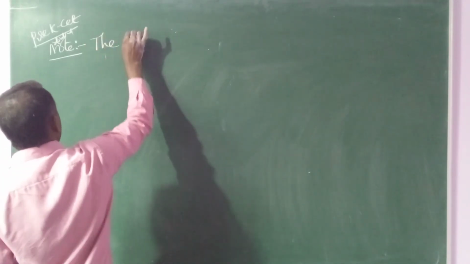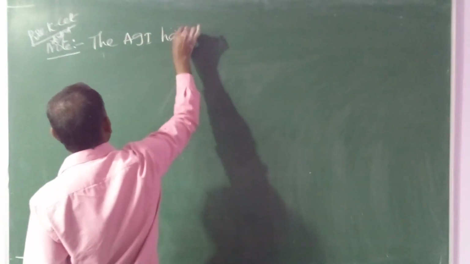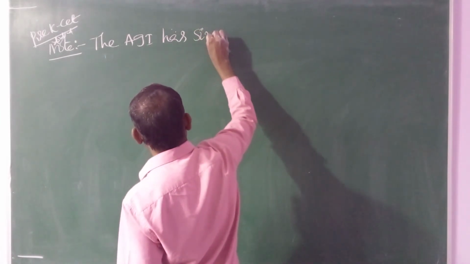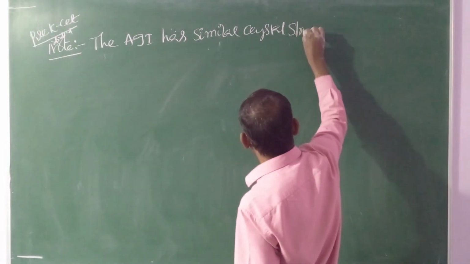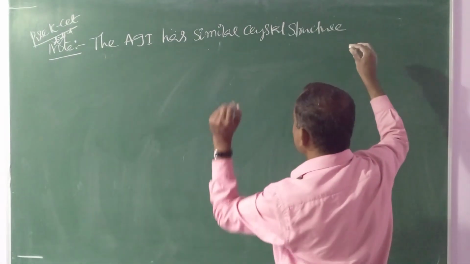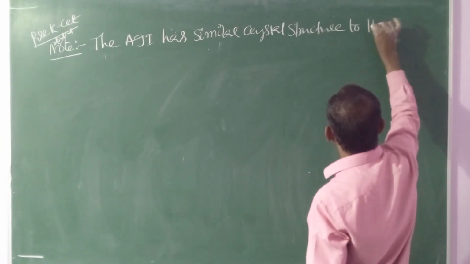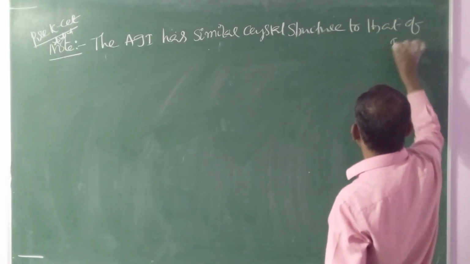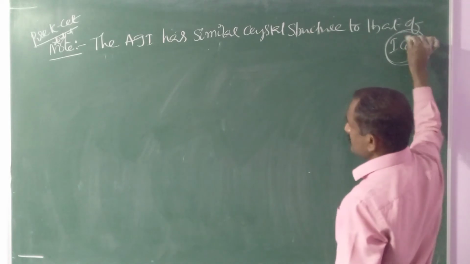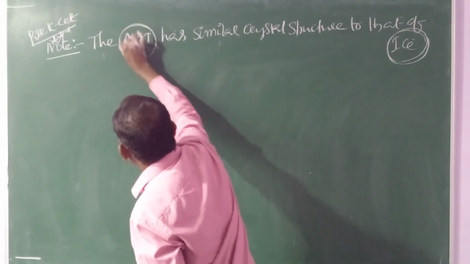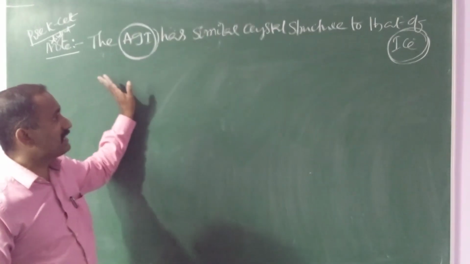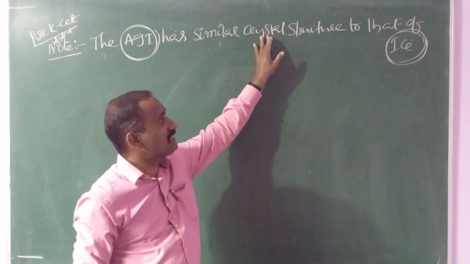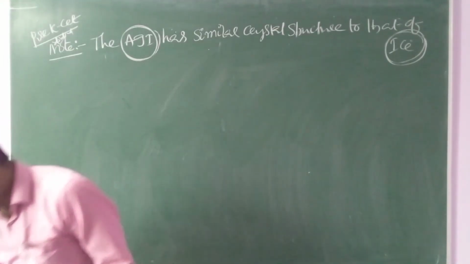The added silver iodide has a similar crystal structure to that of ice. That means the ice crystal structure and the silver iodide crystal structure are the same. So remember this note point. Crystal structures come under the solid state, and in the next chapter I will discuss crystal structures.